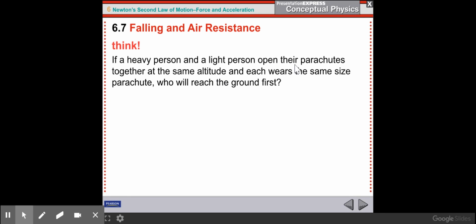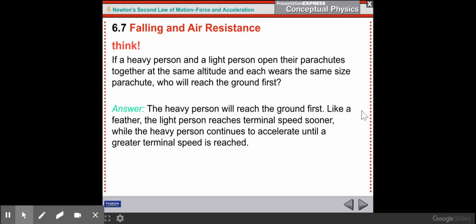A heavy person and a light person open their parachutes together at the same altitude, and each wears the same size parachute. Who reaches the ground first? The heavy person is going to get there first because the light person reaches terminal speed sooner. The heavy person continues to accelerate until a greater terminal speed is reached. If they have the same size parachute, the parachutes are going to resist their falling with the same amount of force, but the heavier person has more force pulling down, so they're going to be going faster.